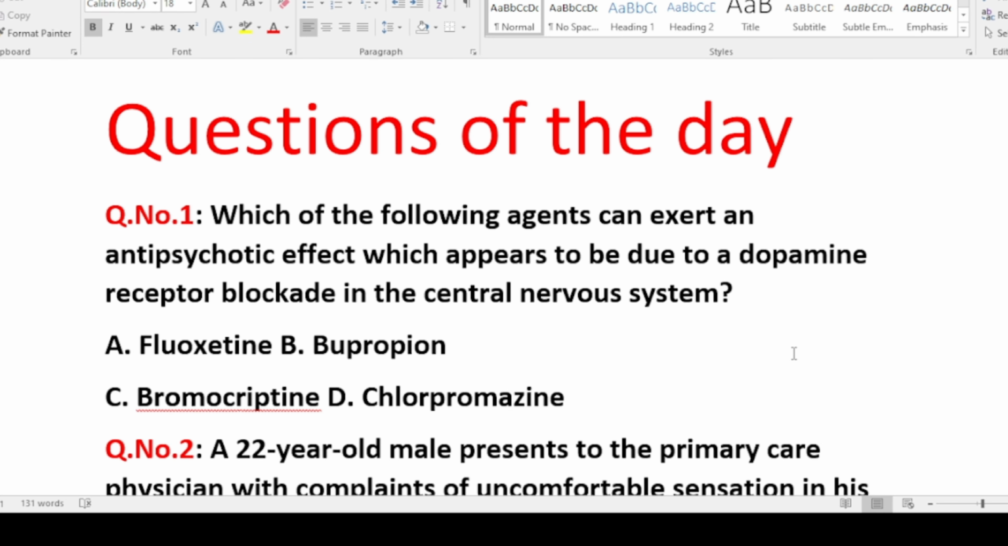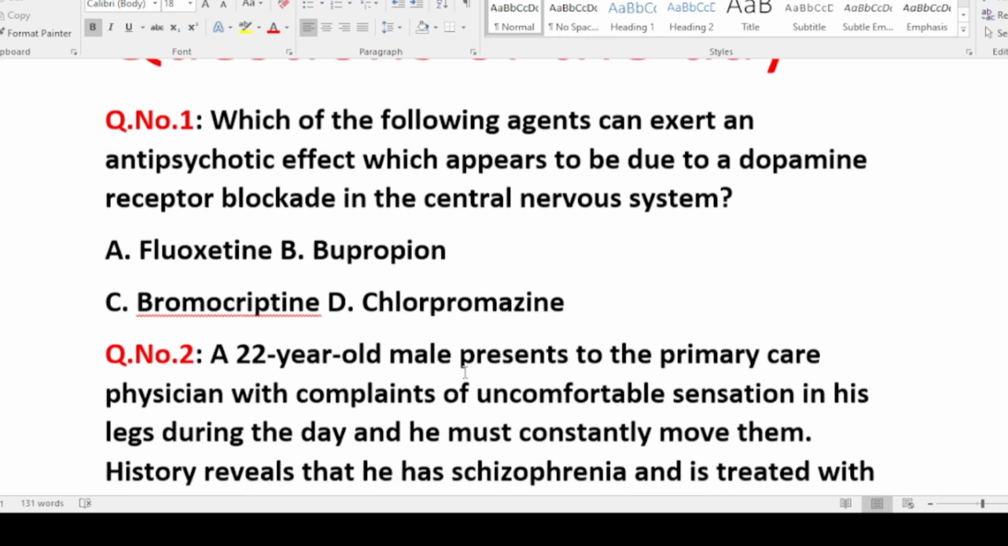At the end of this lecture, here are some questions as promised, and I would appreciate it if you guys answer these questions in the comment section. Question number one is, which of the following agents can exert an antipsychotic effect which appears to be due to a dopamine receptor blockade in the central nervous system? Option A is fluoxetine, option B is bupropion, option C is bromocriptine, and option D is chlorpromazine.